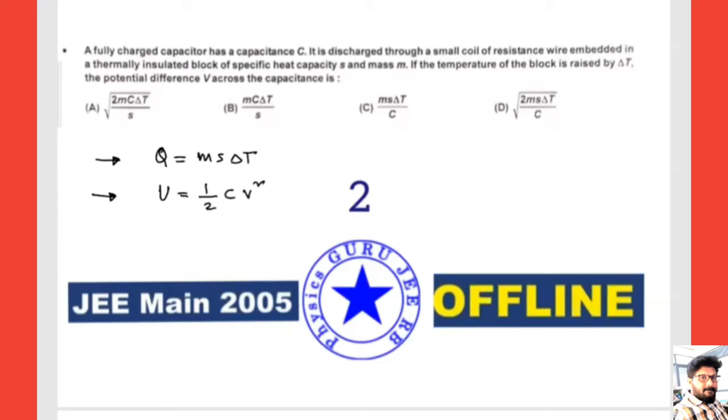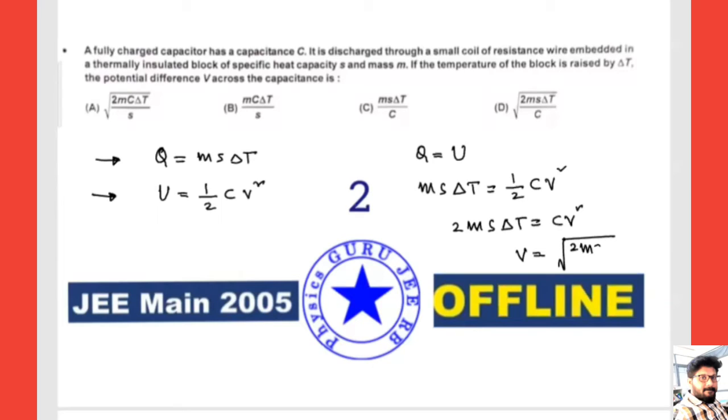So by conservation, Q is equal to U. That is ms delta T equals half CV square. Cross multiplication: 2m into S into delta T equals CV square, or we can write it as V is equal to under root of 2m S delta T divided by C. Hope this is clear to all, right?